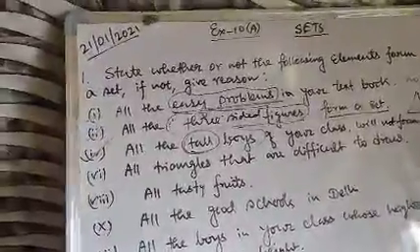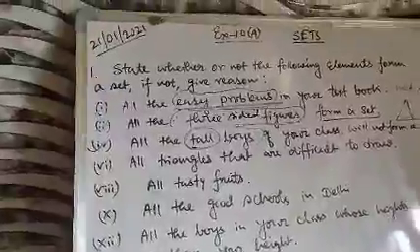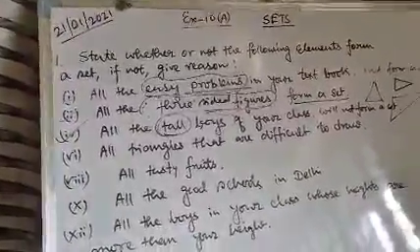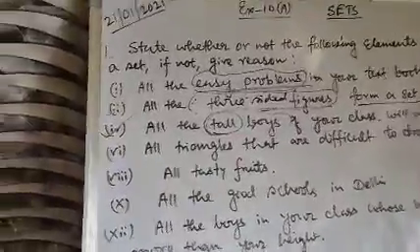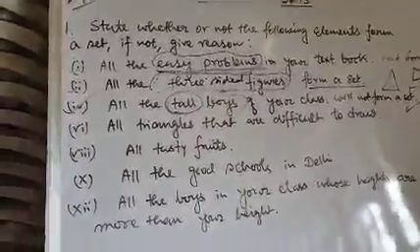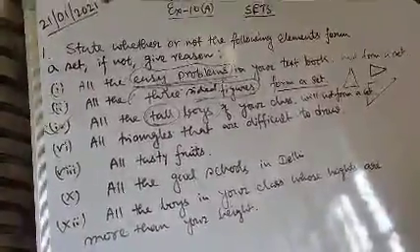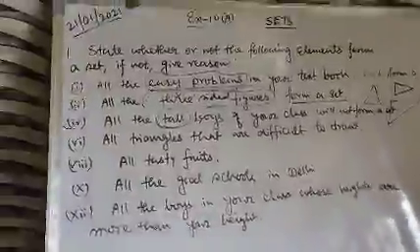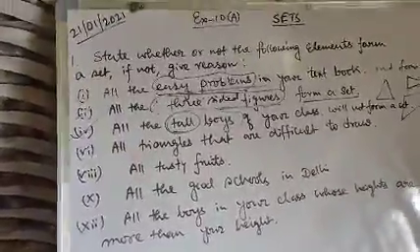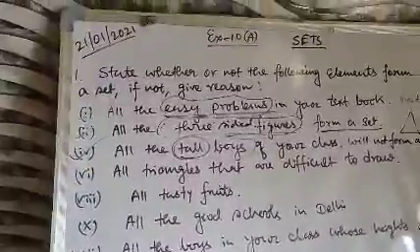If the question says all the tall boys greater than 5 feet, not 5 centimeter, 5 feet, all the tall boys greater than 5 feet belong to your class, then the statement would be true because the collection is well defined. The statement in that case will form a set because they have given a range, greater than 5 feet.